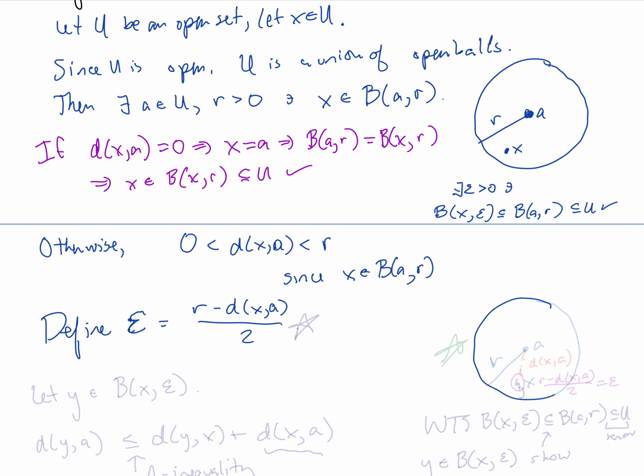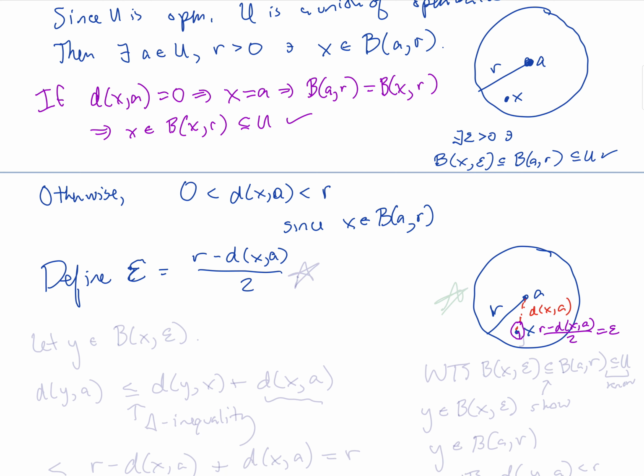So in other words, again, we're just drawing this ball of radius r centered at A. We have this point x somewhere inside of this ball, and we know that there's some positive distance between x and A, and we are defining a new positive number epsilon to be r minus the distance between x and A over 2. That's our epsilon. That's the size of this new ball centered at x.